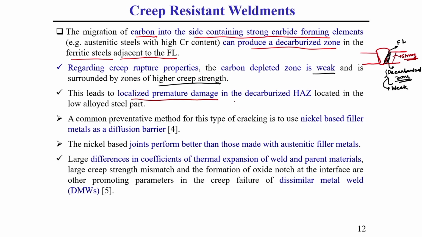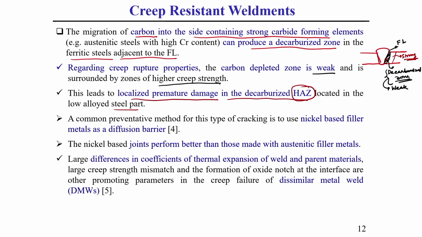Due to this, it leads to localized permanent damage in the decarburized heat affected zone, which is located in the case of low alloy steel parts. This is the main thing that happens in welding due to the carbon depleted zone. It becomes very weak in creep property, and localized permanent deformation takes place during creep, a creep related effect.